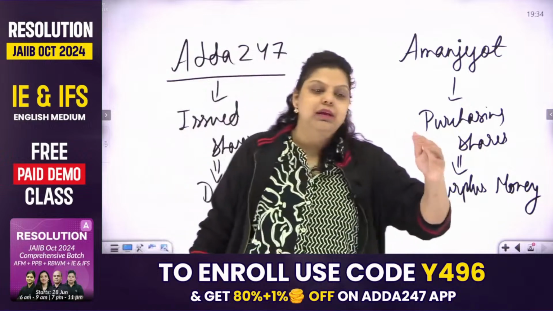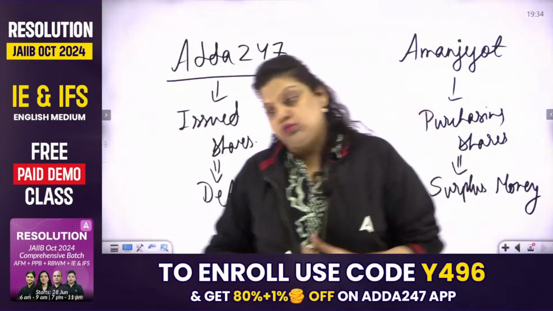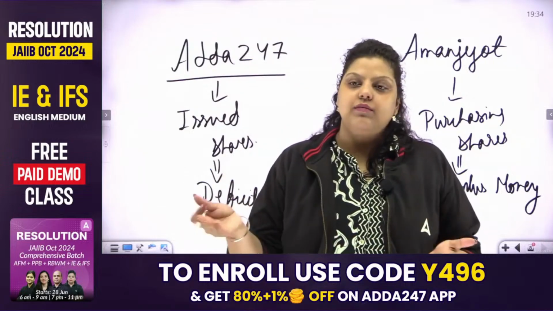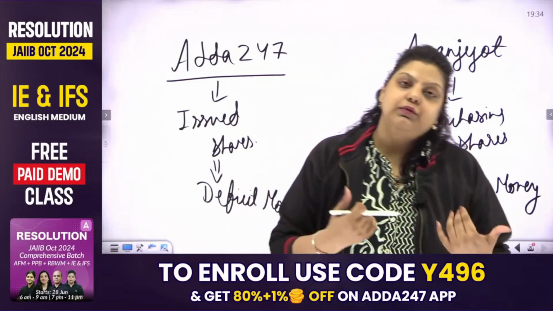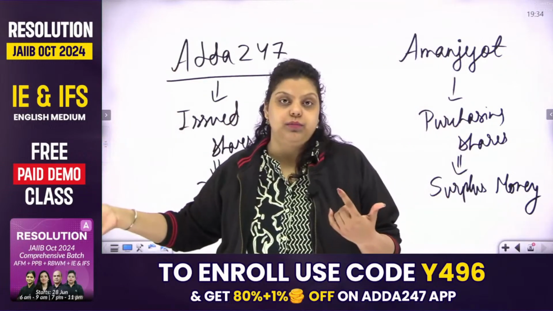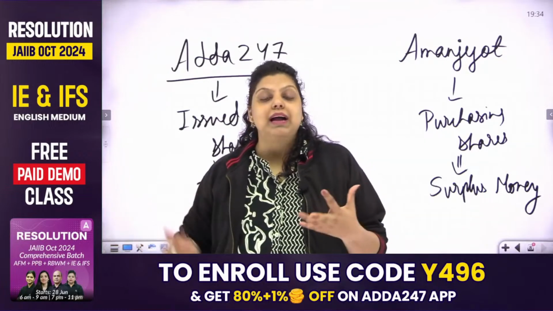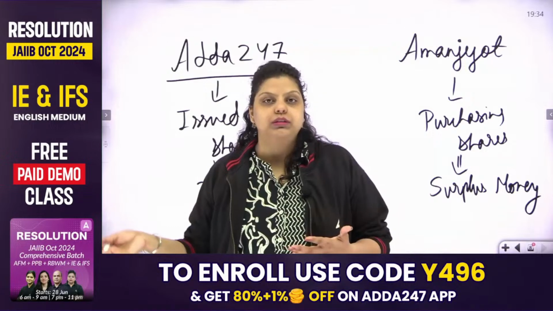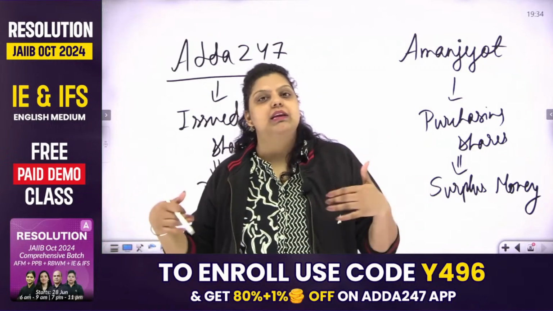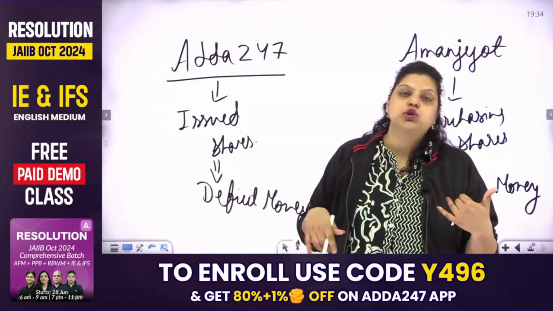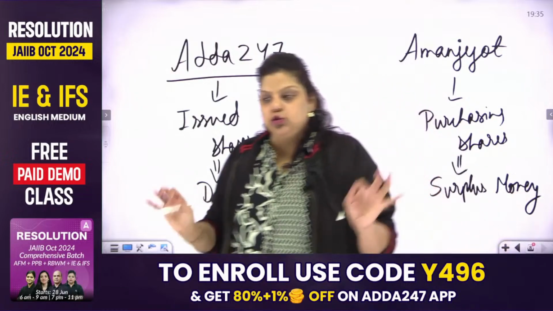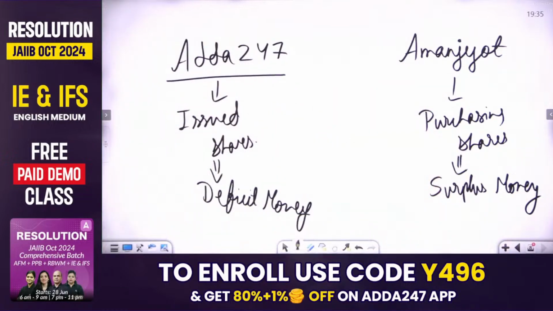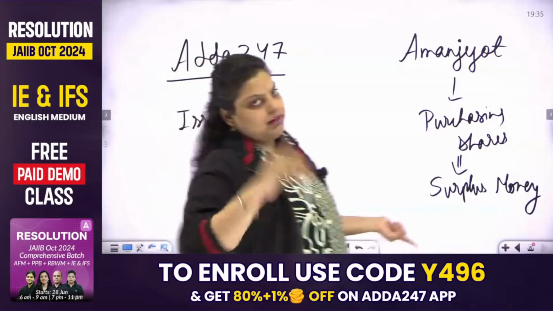Now let's say I need funds to purchase a house, so I have given a loan application to the bank. In that situation, I will be the party with deficit of money, and the bank will become the party with surplus of money. Sometimes banks also take loans from the RBI or other parties. In that situation, the bank becomes the party with deficit of money, and the party giving the loan is the surplus party. So understand who is taking money and who is giving money; accordingly, we call the parties surplus or deficit.